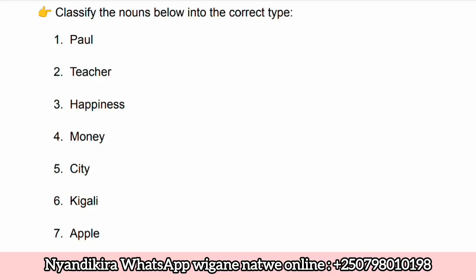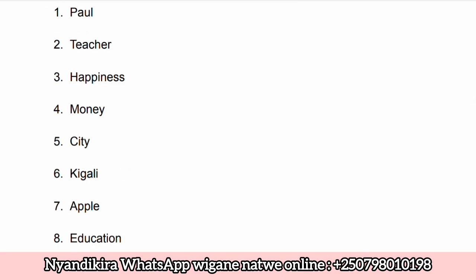Okay, let's see city. City. This is one place of a certain country or where life is somehow developed. This is what we call city. So city ni common kubera ko ku mijyi yose we use city. So we also have Kigali. Kigali nayo ni proper noun kubera ko we have only one city which is called Kigali, right?